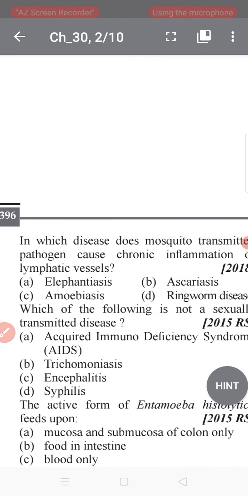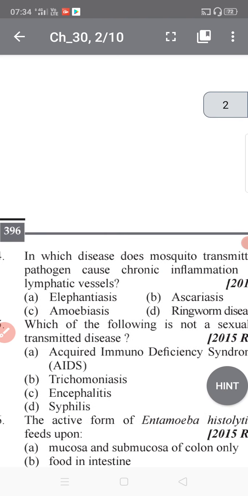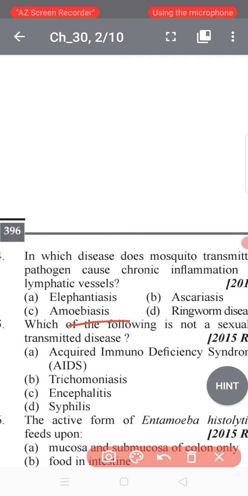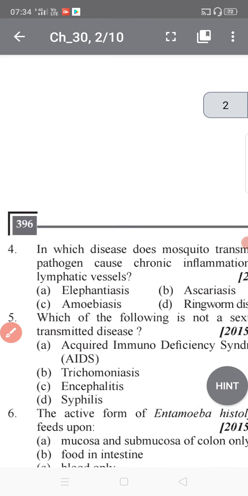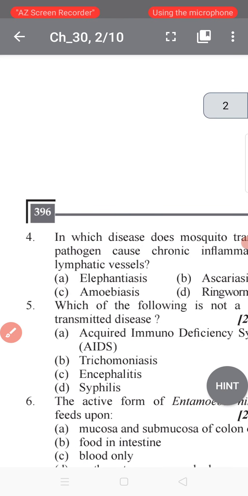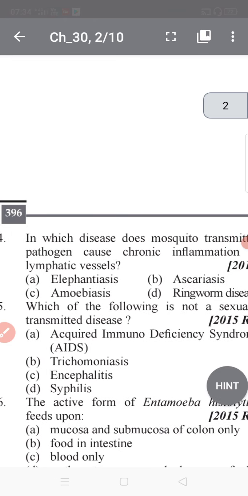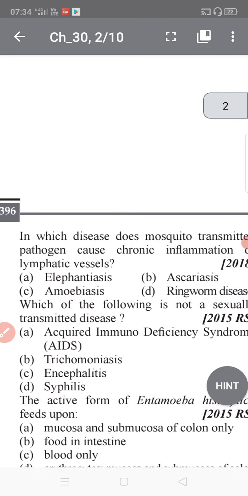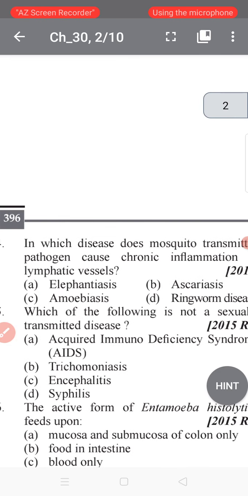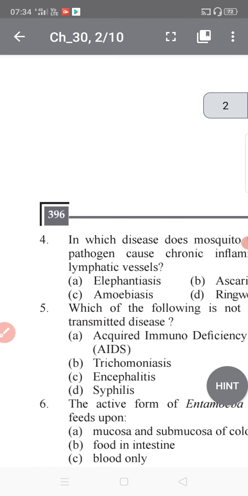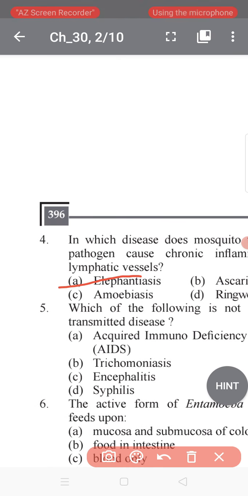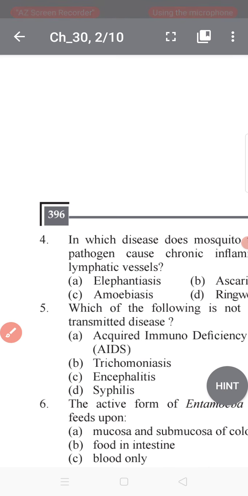In which disease does a mosquito-transmitted pathogen cause chronic inflammation of the lymphatic vessels? Elephantiasis, ascariasis, amoebiasis and ringworm. It's itchy, brother, itchy. So what are we talking about here? The disease in which a mosquito-transmitted pathogen causes chronic inflammation of lymphatic vessels. It is elephantiasis, hathi paon. Okay, what is the reason behind that?